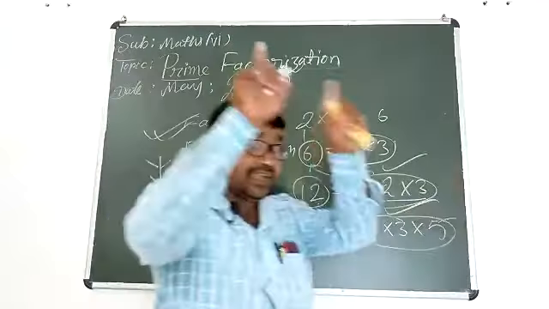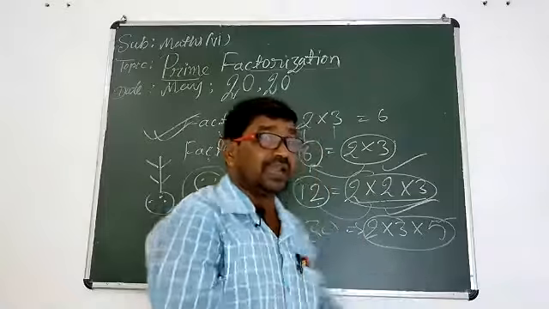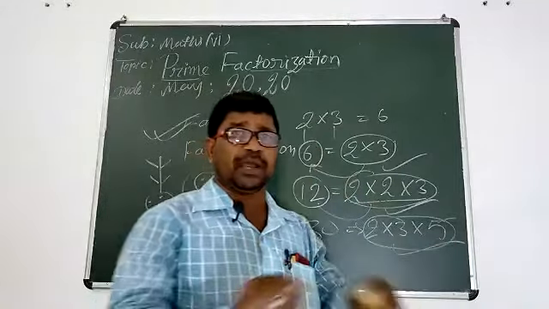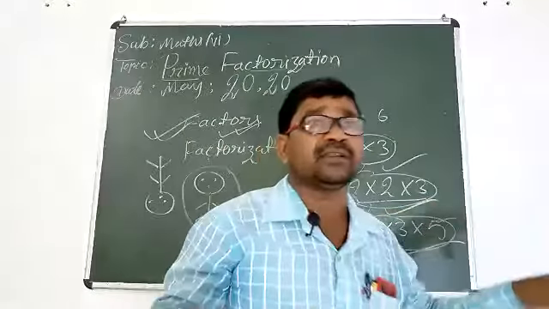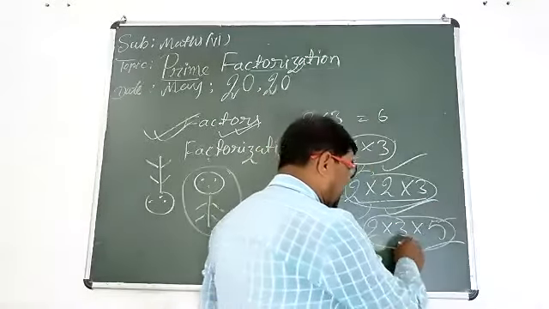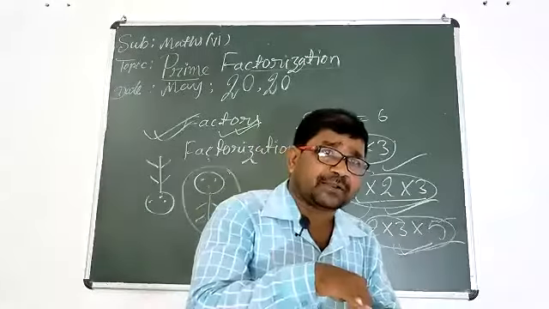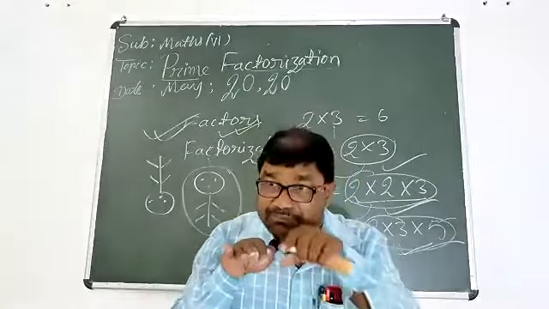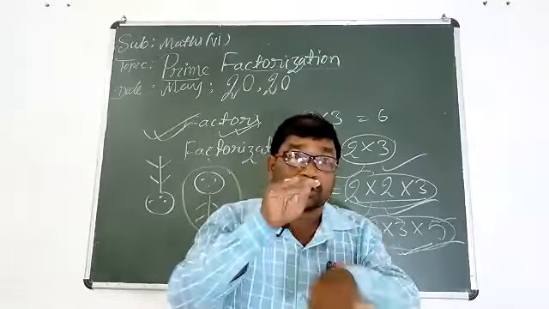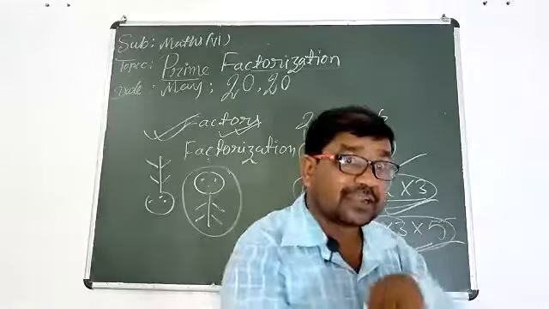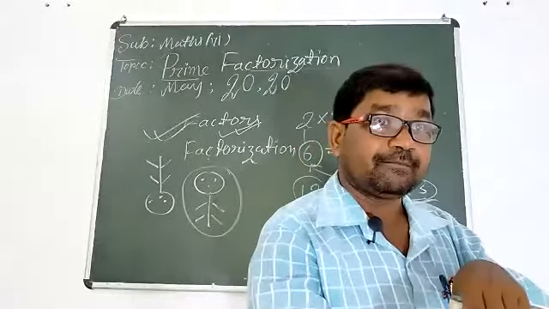Okay. 30 is the number, and you are writing this number in this way by dividing the number into different factors. So they are called factors. And you are doing this work by following some system. So that is called factorization.